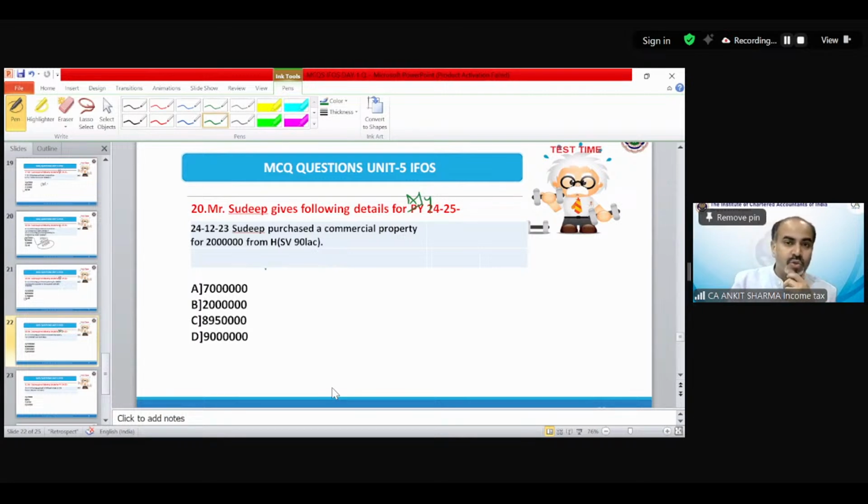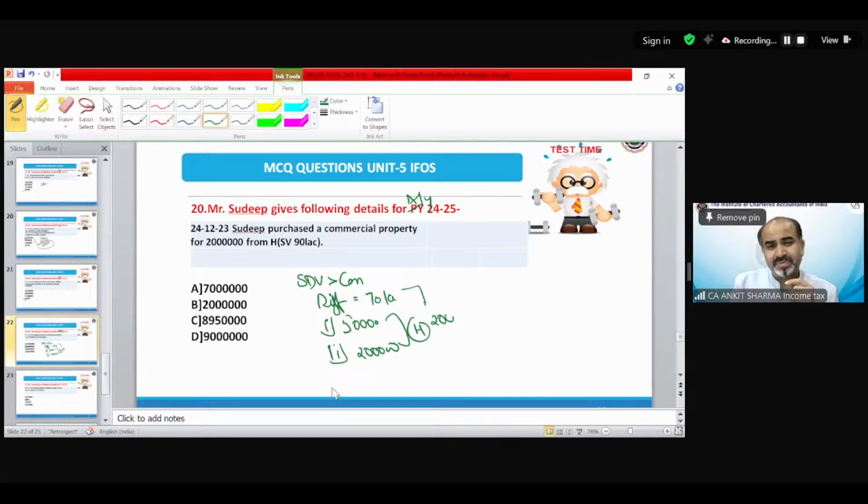So that is called inadequate consideration and it is included in the definition of income from other sources. Okay. So Sudeep purchased a commercial property for 20 lakh. The stamp duty value is 90 lakh. If you apply the provision that stamp duty value exceeds the consideration, now the difference is 70 lakh. We should see, does it exceed 50,000 or 10% of the value, whichever is higher? Yes, it does exceed. So 70 lakh would be your answer.